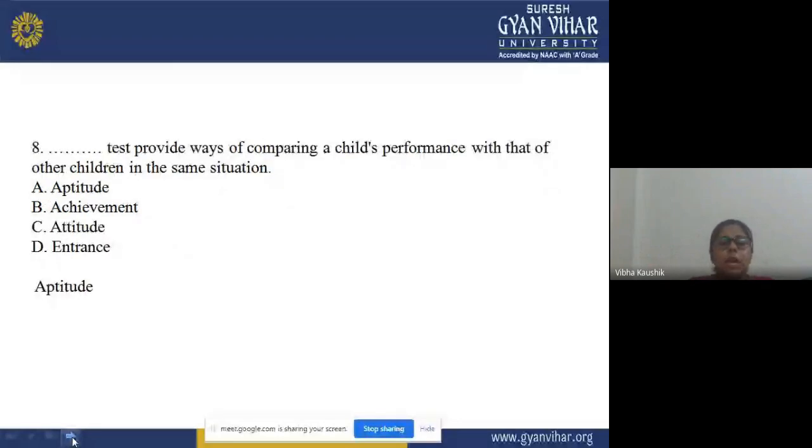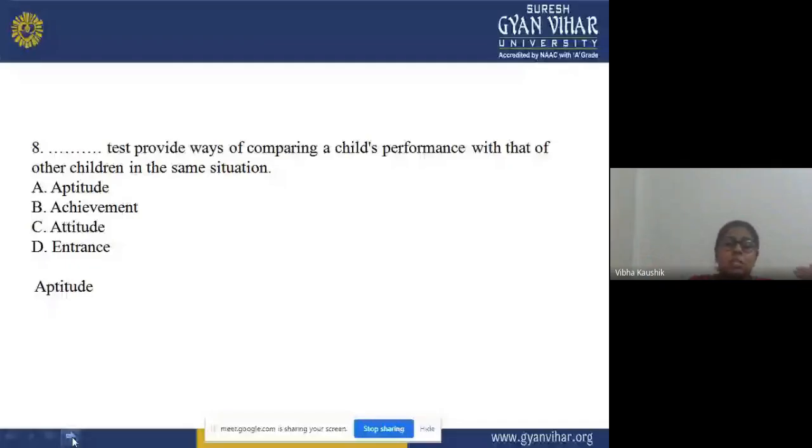The eighth one: dash provides ways of comparing with that of other children. Which test can be used by a teacher, an expert, that gives information when we are trying to compare a child's performance? Options are A, aptitude test; B, achievement test; C, aptitude test; D, entrance test.